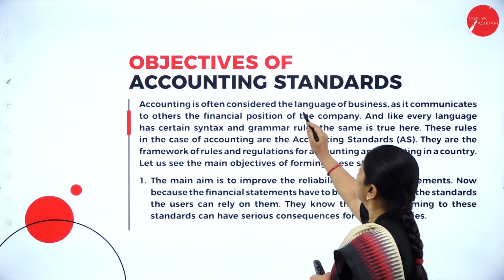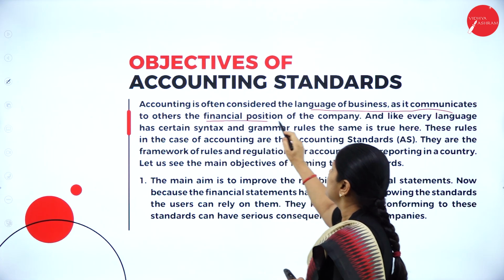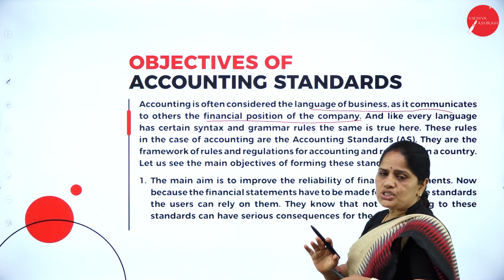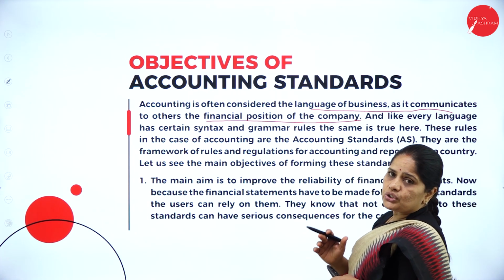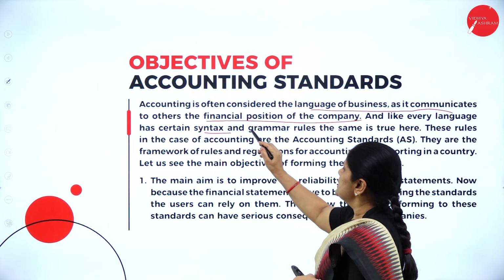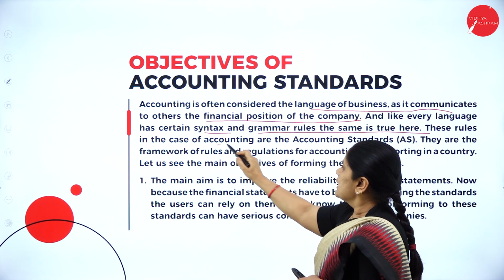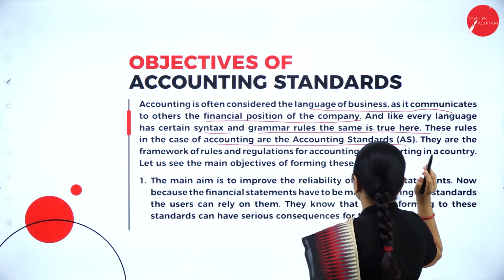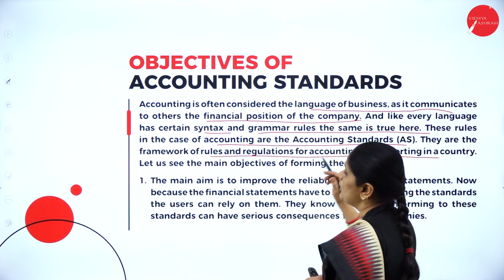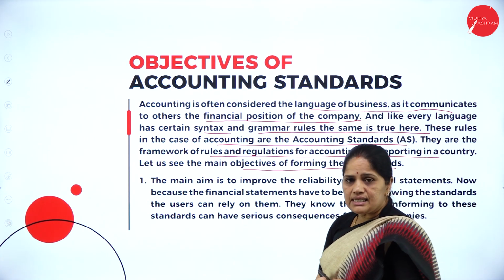So, accounting is often considered the language of the business as it communicates to others the financial position of the company. So, it shows the financial position of the company, and it is also the language of the business. Like every other language, it has certain syntax and grammar rules. The same is true here. These rules in the case of accounting are accounting standards. They are the framework of rules and regulations and reporting in a country. So what are the main objectives of forming these standards?